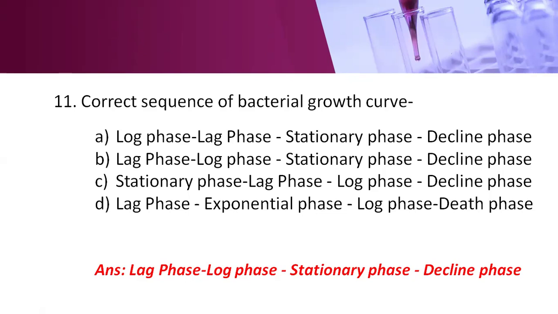The second phase is the log or exponential growth phase. In this phase, the cells actively multiply and reach the maximum number. The third phase is the stationary phase. In the stationary phase, the number of cell births is equal to the number of cell deaths, so there is an equilibrium. And in the decline phase, the cells start dying, so the population of the bacteria decreases in the decline phase or death phase.